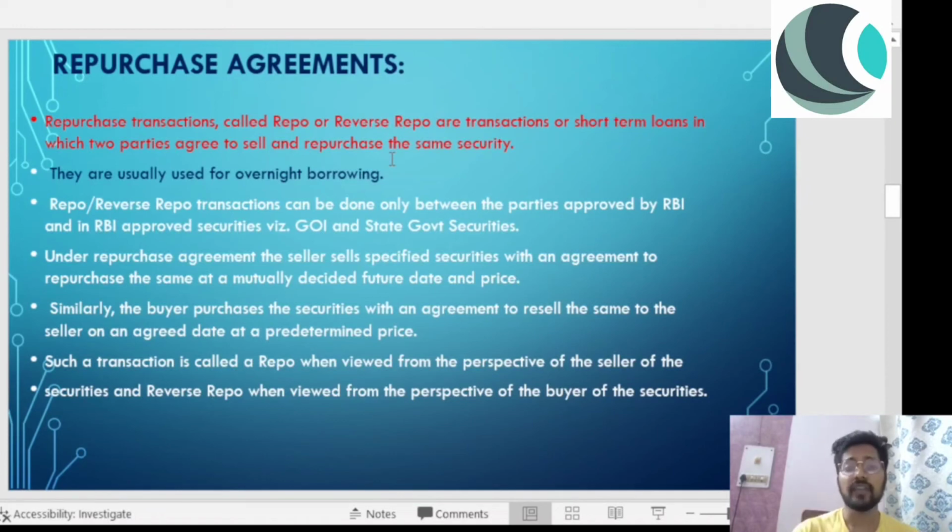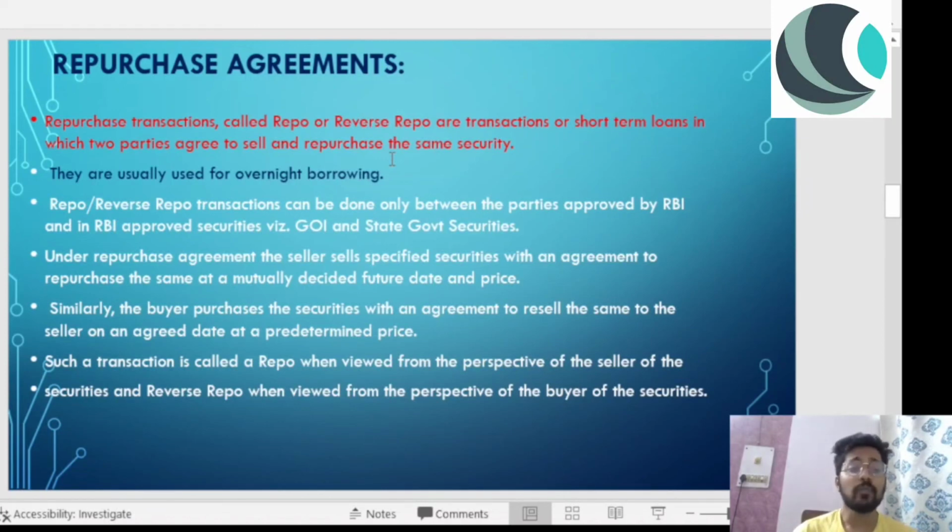A student has the money, I have the securities, I am selling my securities, A student is giving me the money. But I am telling A student that in future I will buy these securities from you, and I will repay the amount with some added interest at whatever price we have discussed and defined, right? So this is a repo transaction.